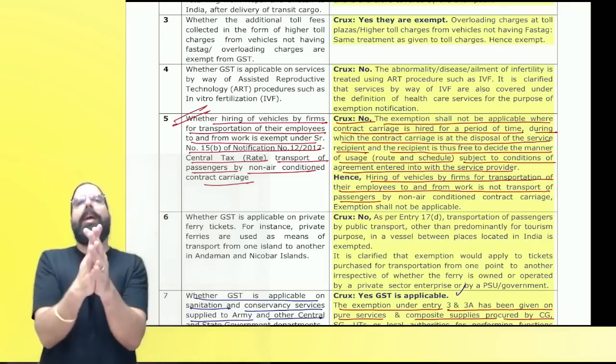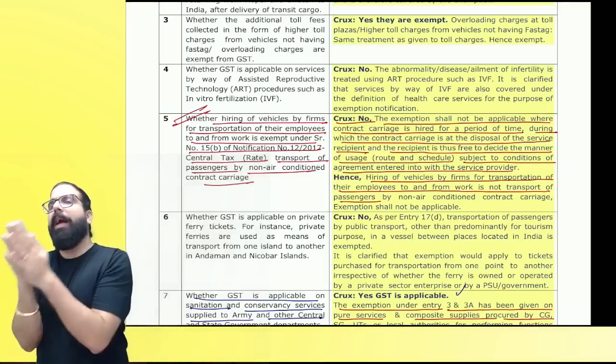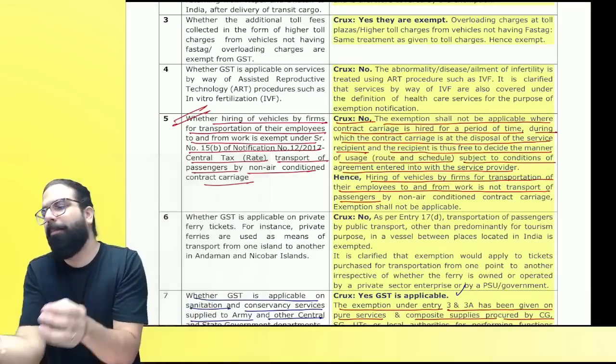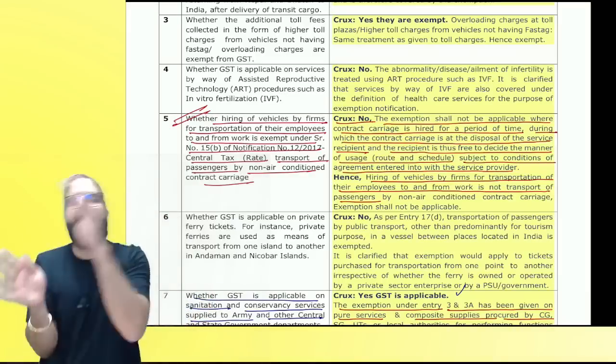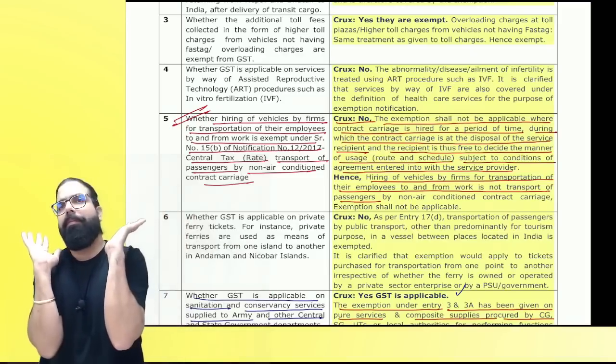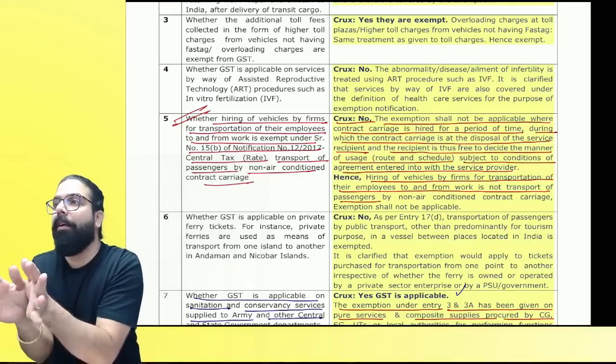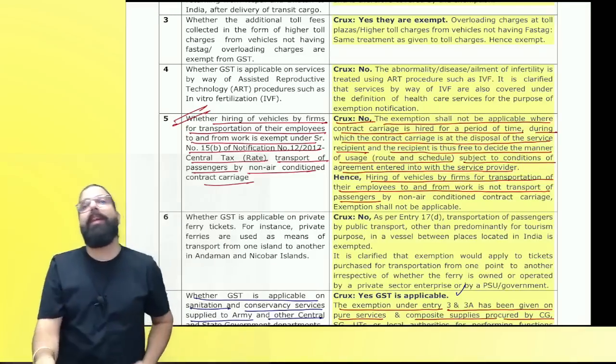Supposedly, I have a contract carriage. I am taking people from one point to another. It's a non-AC contract carriage. Passengers get up. I tell, okay, from this point to this point, I'll charge you this much. That is exempted. Transportation of passenger. If I take it on hire, it is always taxable.